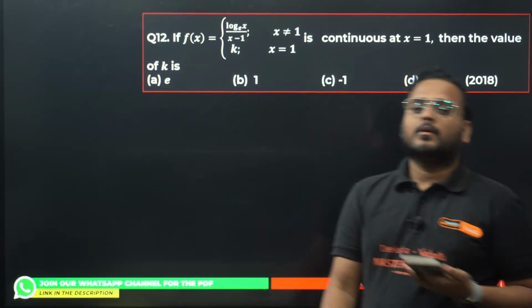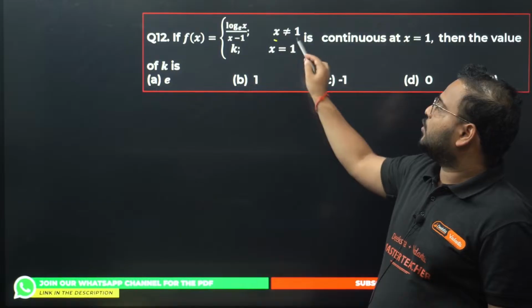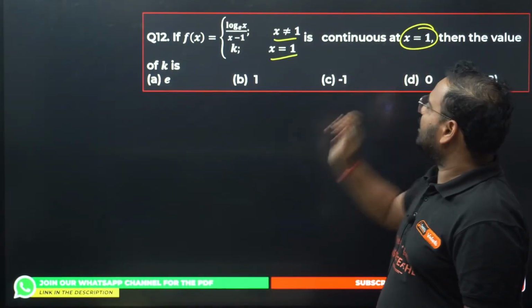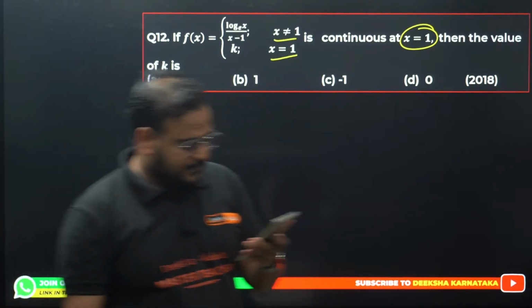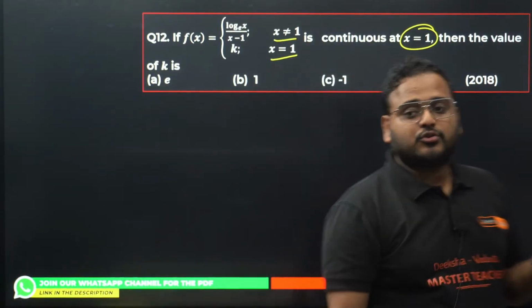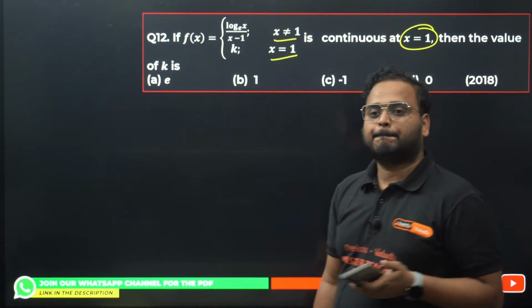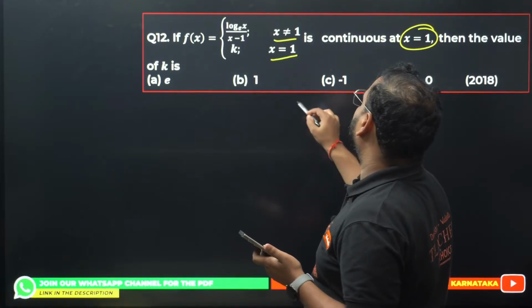If f(x) equals log of x upon x minus 1, x is not equal to 1, and k, x equals 1, is continuous at x equals 1, then the value of k is what? This I'm not solving, guys. Please solve this from all of you. You can solve this, right? Alan has already given the hint.